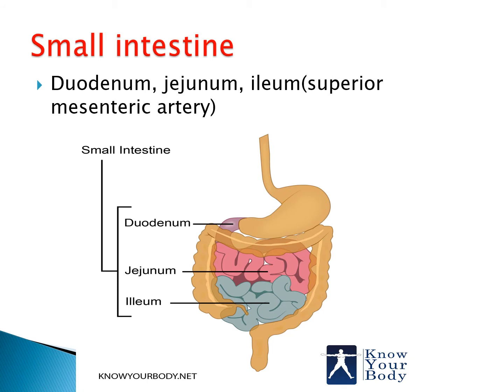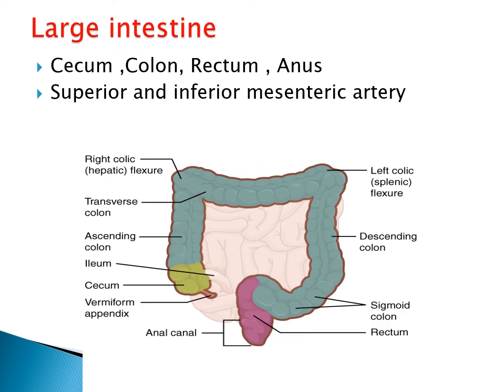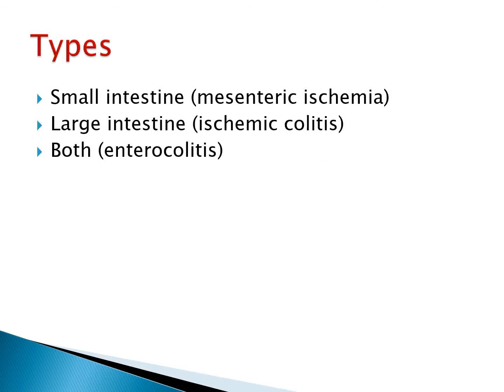The anatomy of the small intestine. The small intestine comprises the duodenum, jejunum, and ileum, and is mostly supplied by the superior mesenteric artery. And the large intestine comprises the cecum, colon, rectum, and anus, supplied by the superior and inferior mesenteric arteries.